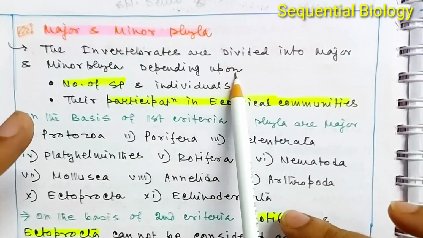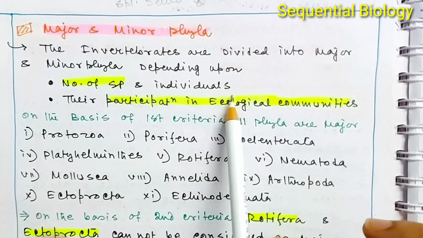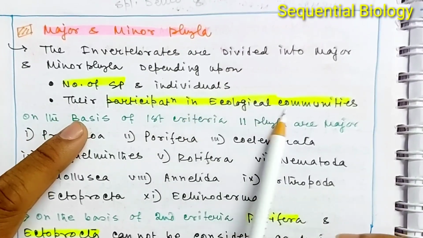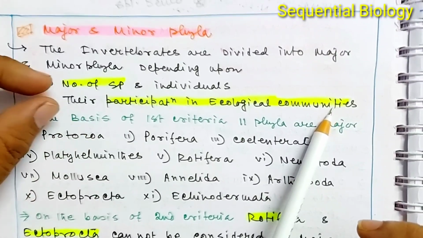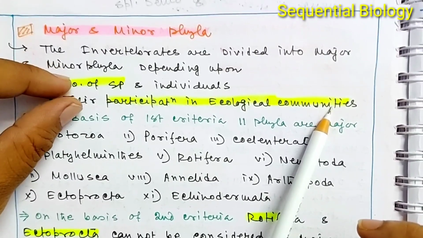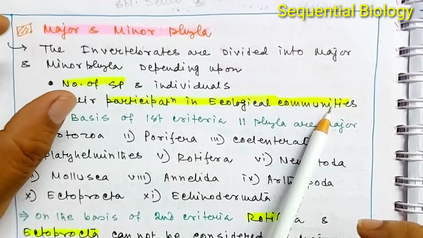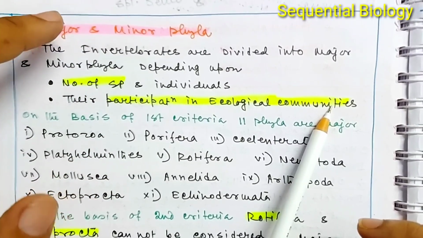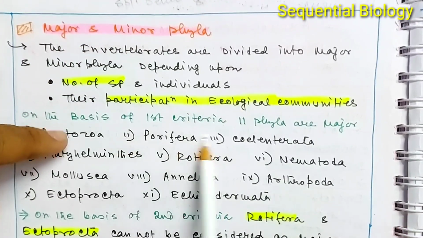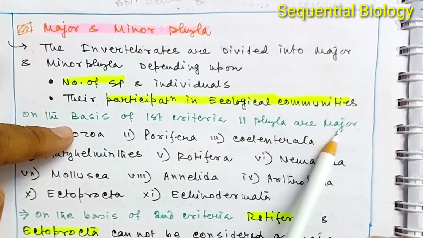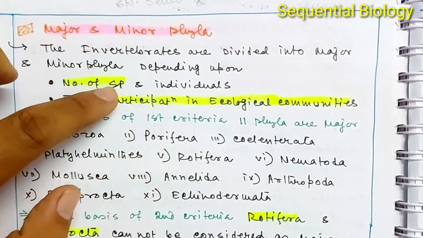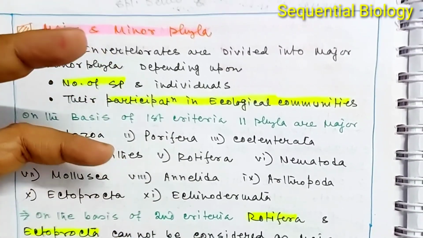The division is dependent upon two basic criteria, that is, the number of species and individuals and their participation in the ecological community. So these two important criteria are responsible for the division of invertebrates into two broad groups, that is, the major phyla and the minor phyla. On the basis of the first criterion, 11 phyla are major phyla, and in these 11 phyla a very huge number of species can be found.